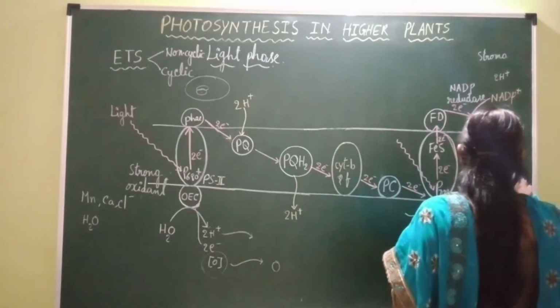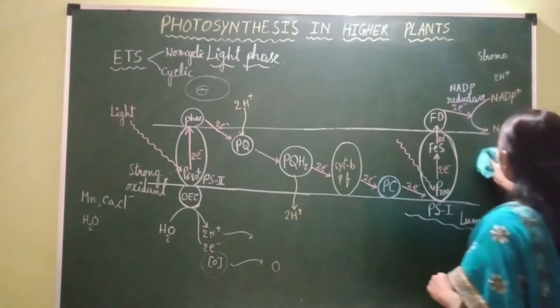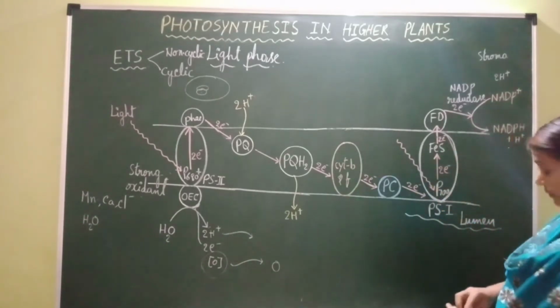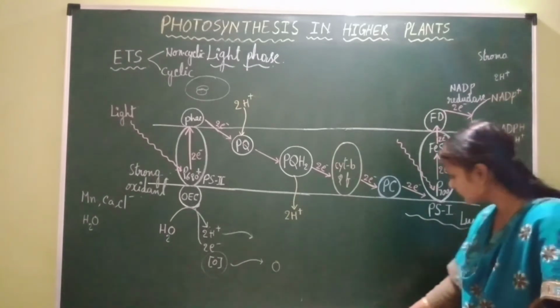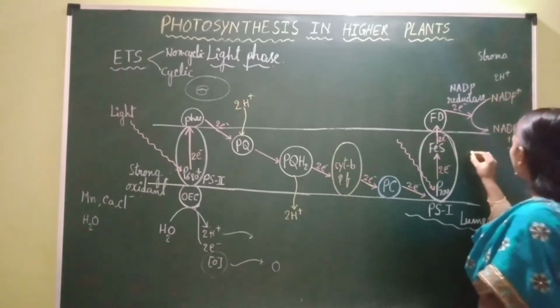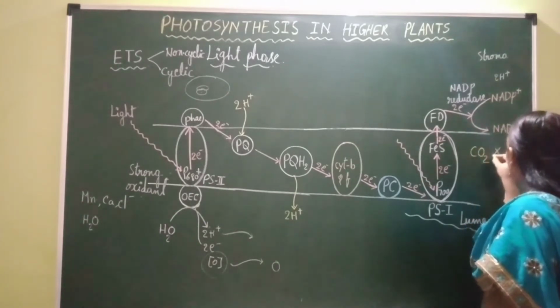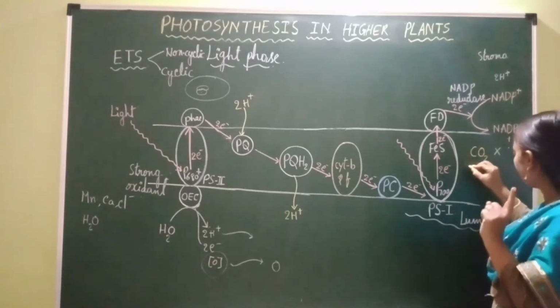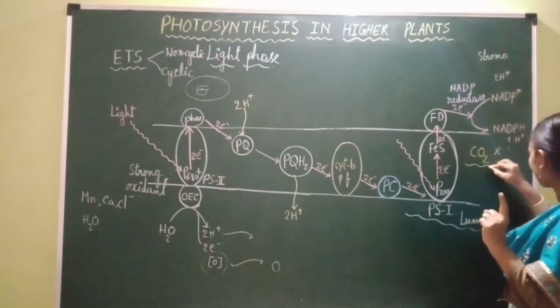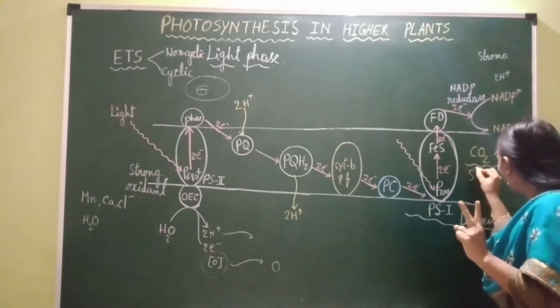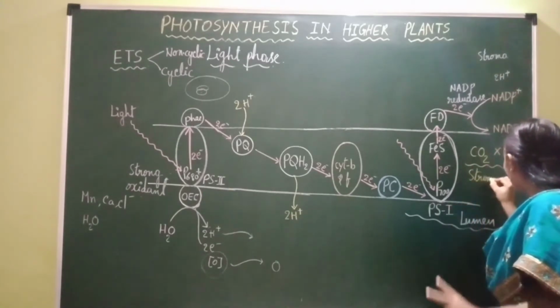The cyclic electron transport system occurs under three conditions. The first condition is when carbon dioxide fixation is absent inside the cell. The second condition is inside the stroma lamellae.